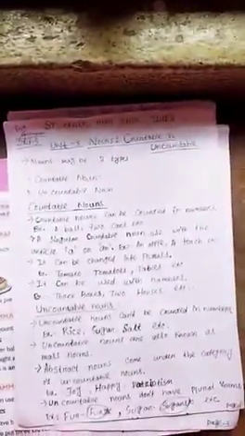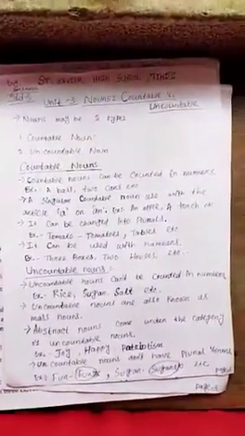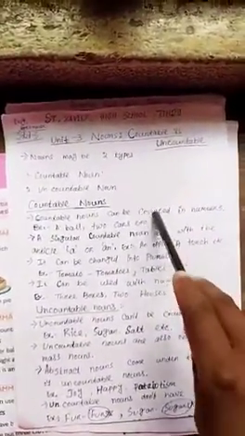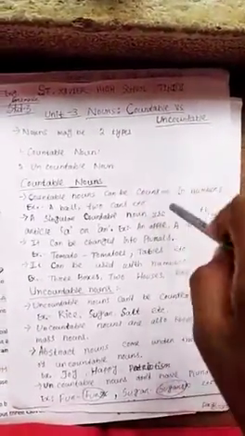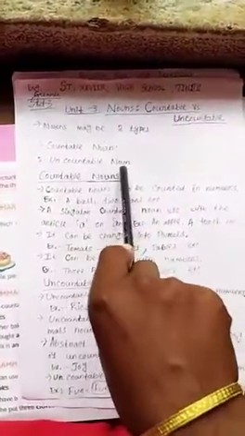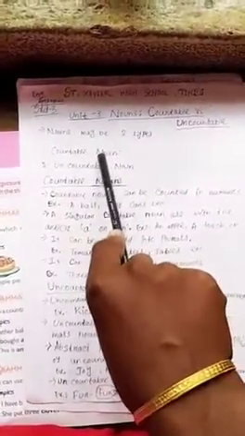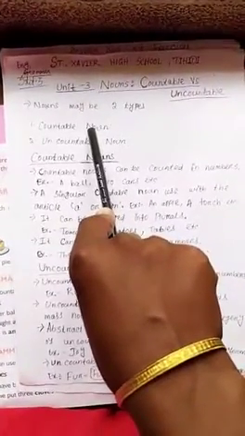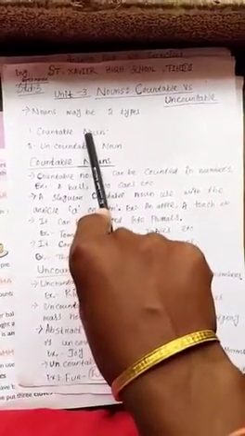So students, can you count the water? Not the bottle. Can you count the water? No. So like this, some nouns cannot be counted in numbers. So students, according to their counting system, nouns may be classified into two types: countable nouns and uncountable nouns. Countable means which can be counted in numbers like 1, 2, 3, 4, 5.